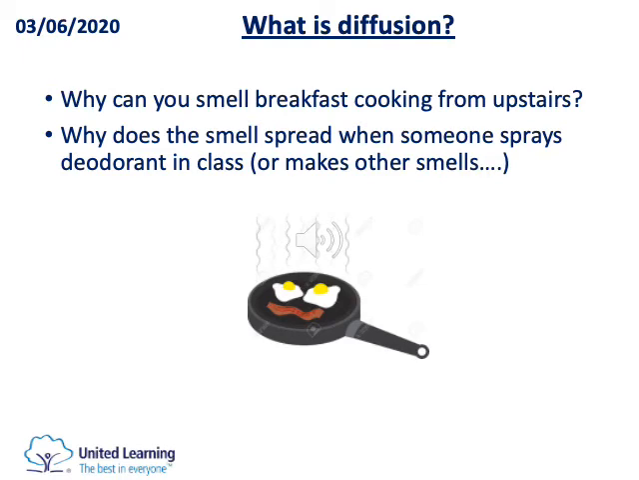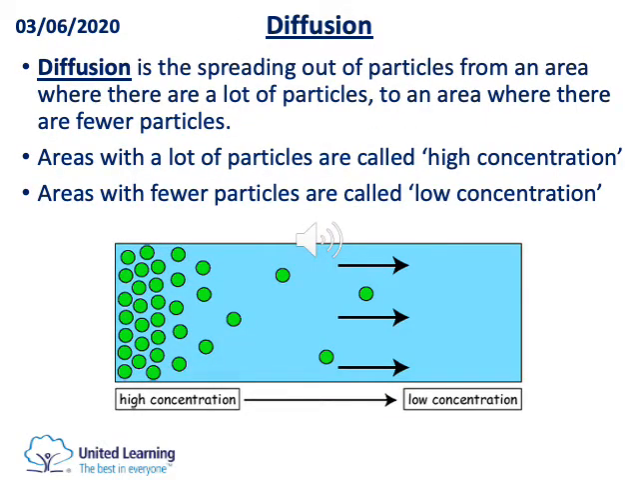Now, the arrangement of particles and how they behave in different states explains a lot of phenomena that we experience, everyday phenomena. So, for example, one question: why can you smell breakfast cooking from upstairs? So you're upstairs, someone's cooking breakfast downstairs. Why or how do you know that they're cooking? Why does that smell drift upwards? So have a think. What happens is that particles in a gas, they move around. They move around by diffusion.